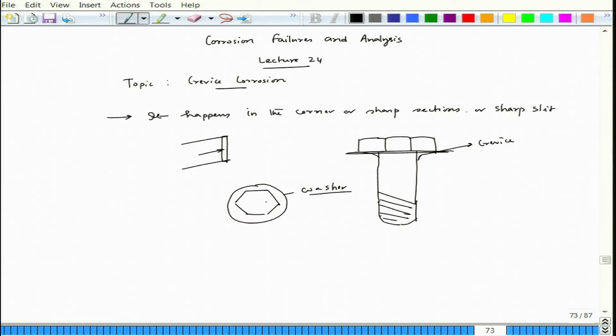So, between the washer and the bolt head, between the washer and this metal part, you have a small gap. So, that gap also creates a crevice.